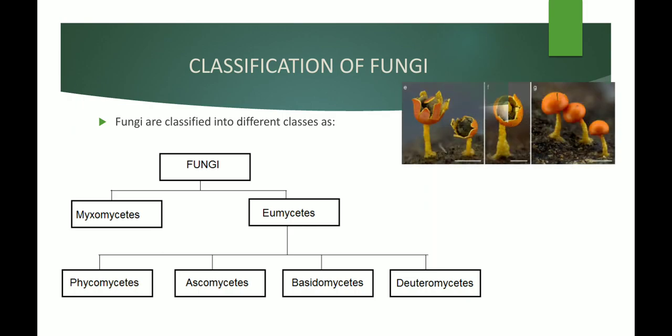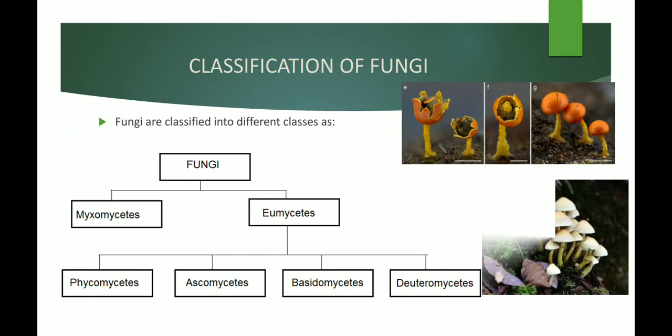You can see here, this is a myxomycete and this is a eumycete. The eumycetes are again classified as phycomycetes, ascomycetes, basidiomycetes and deuteromycetes.